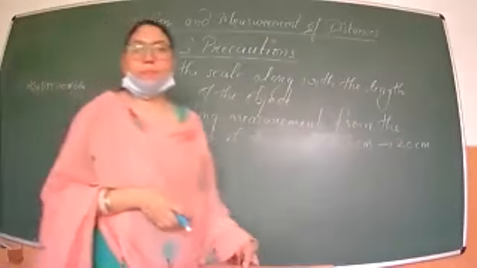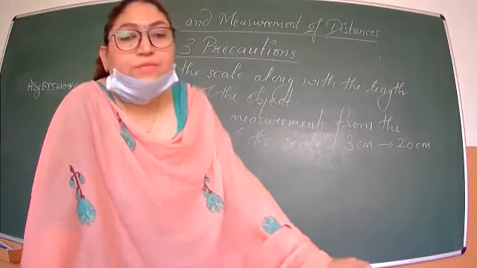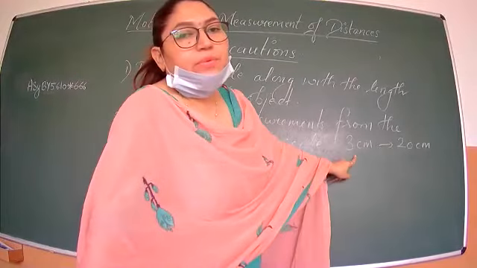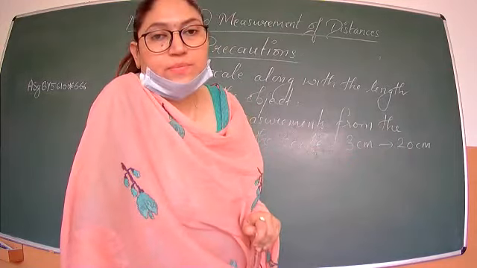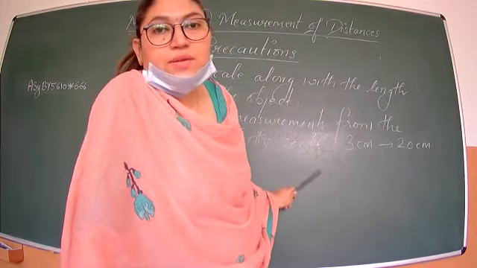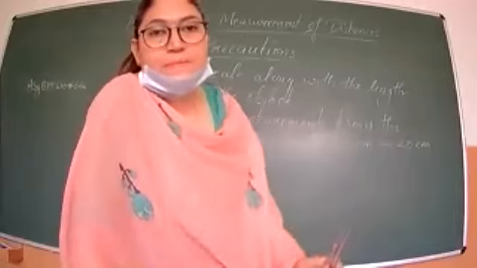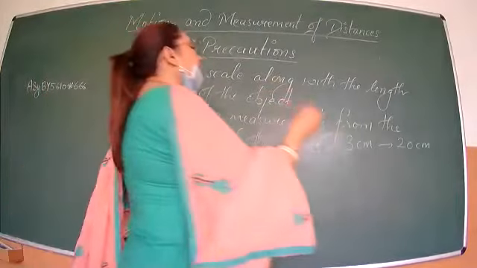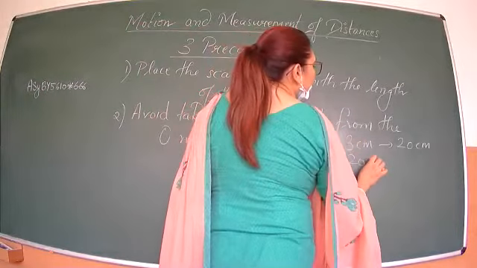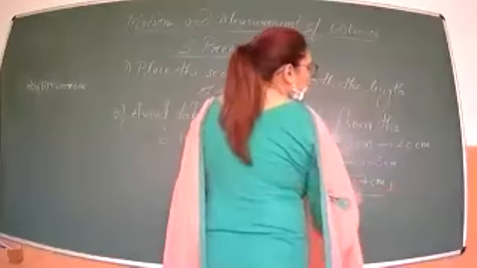Anyone? If I started measuring from 3 centimeter and my ending point is 20 centimeter, what is the length of my object? What did I do first? Yes, Jasnoor Singh. Unmute yourself first. Ma'am, 17. Very good. Yes, 17. You have to do 20 minus 3, so it will come out 17 centimeters.